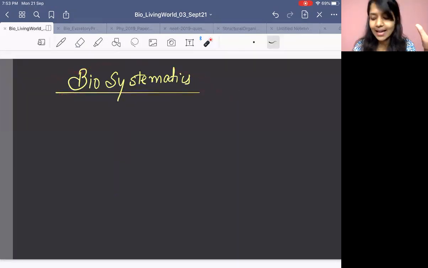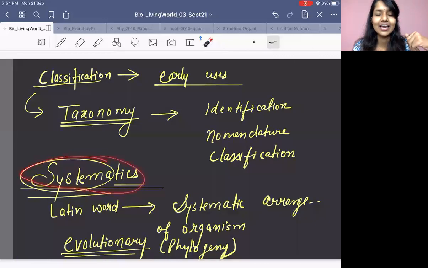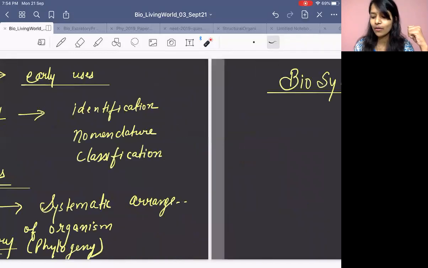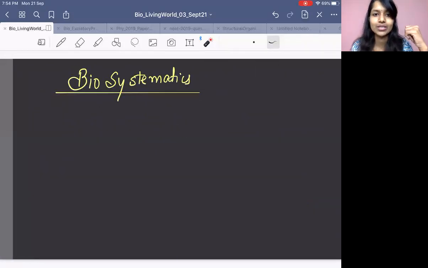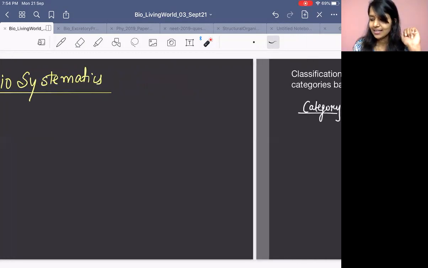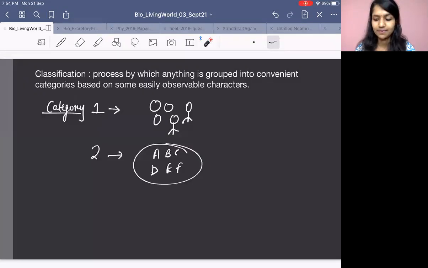It is no different than systematics. If you are doing systematics for living organism, my dear, you can obviously call it biosystematics. There was a question. If you solve previous year question bank, you would find it. What is biosystematics? It is nothing but systematics of living organism. Cool?